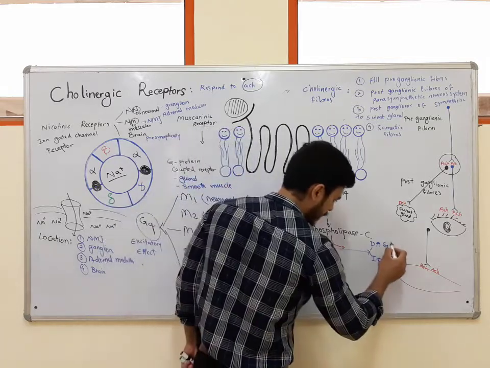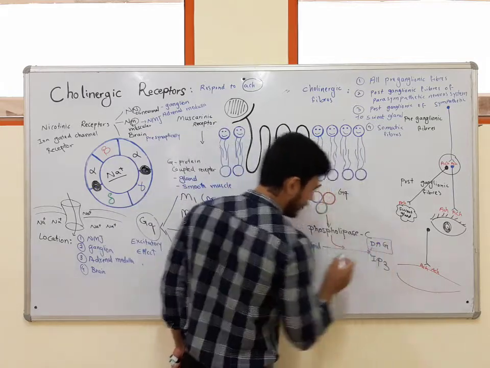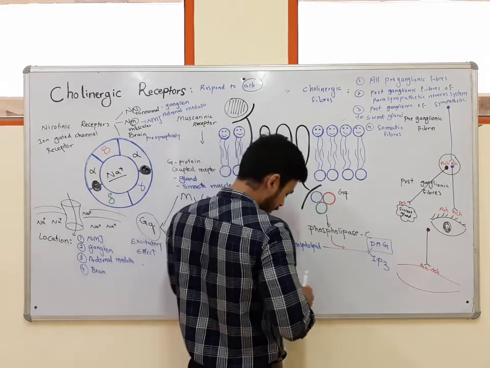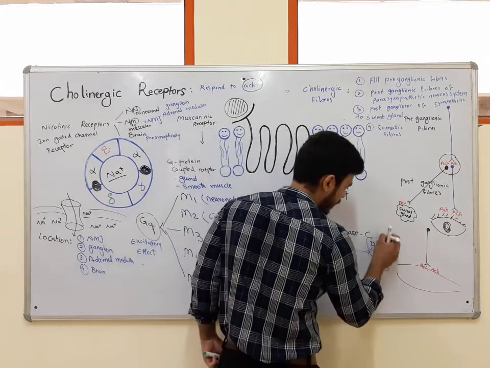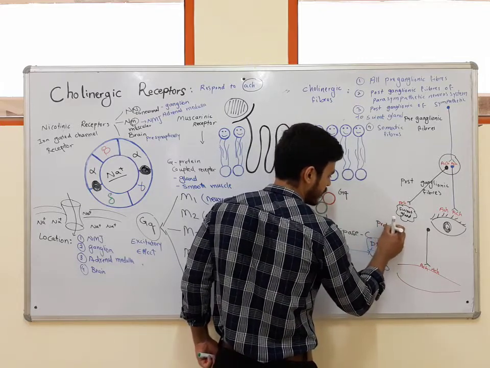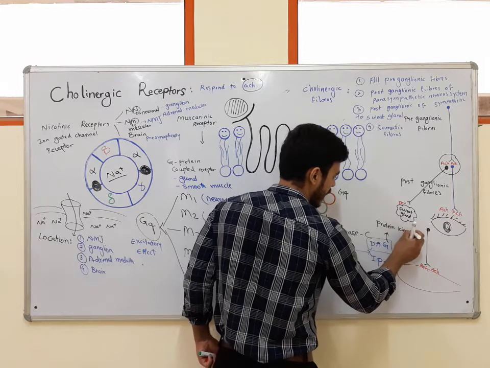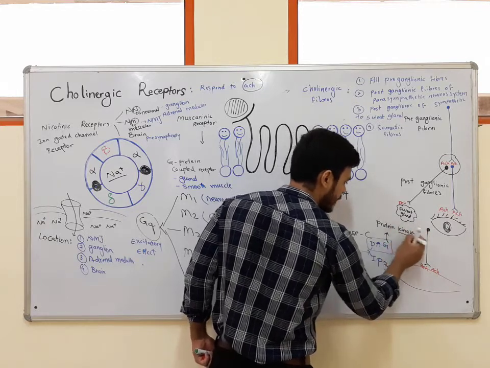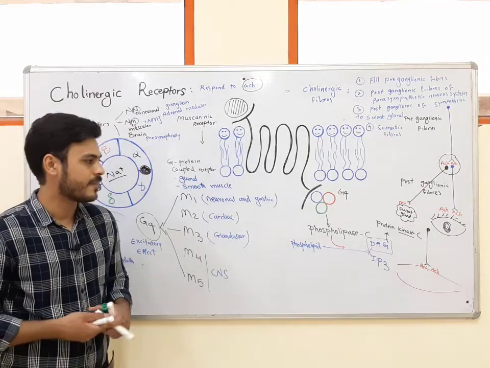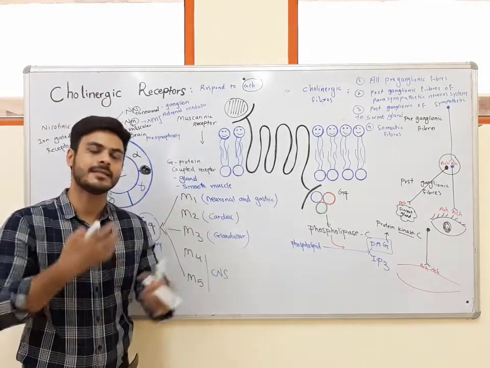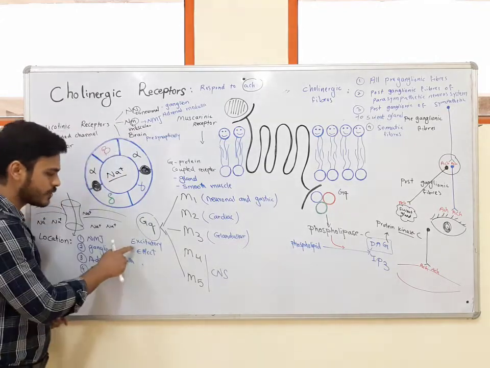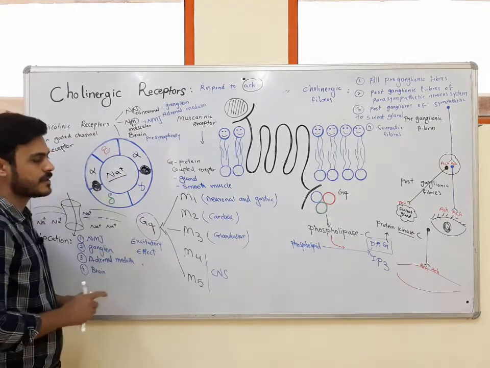Now, what is the action of this diacylglycerol? This diacylglycerol can activate another enzyme, that is protein kinase C, and as you know, all kinase enzymes are a type of phosphorylating enzyme. They can phosphorylate different enzymes inside the cell, and by phosphorylating different enzymes, they can show an excitatory effect at the cellular level.